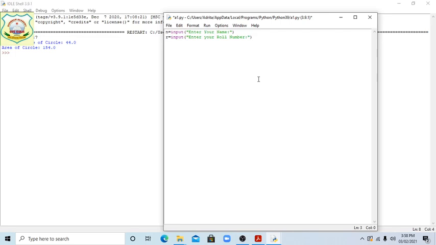Okay, now here it says marks in 5 subjects. Suppose we start from E equal, E for English, students, integer type, input English marks.